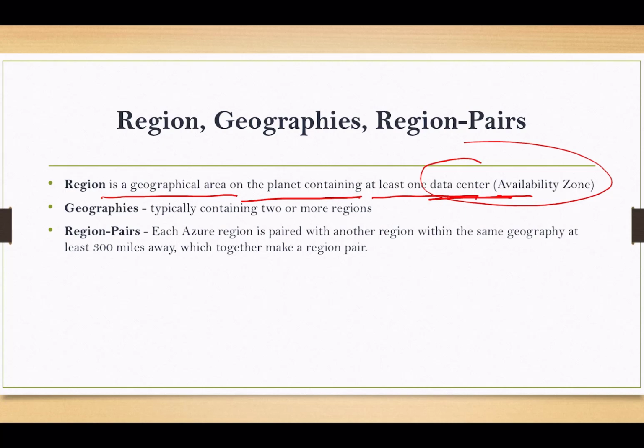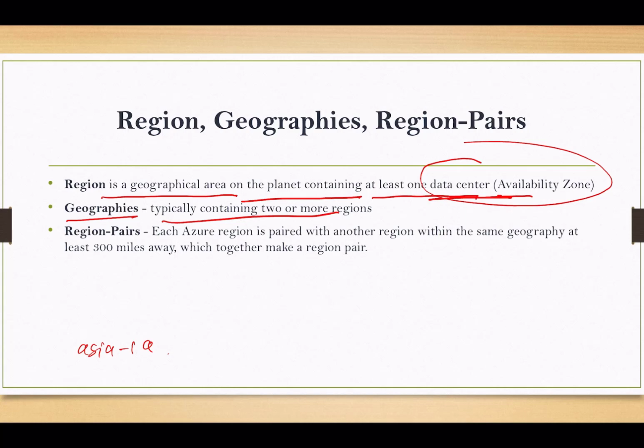Then we will talk about geographies. A geography typically contains two or more regions. In general, geographies are like America, Europe, Asia Pacific, Middle East, Africa. These are known as geographies in Azure, and a geography typically contains two or more regions. If we talk about Asia Pacific, then it can have regions like Asia 1A, 1B, 1C, like this. So we can have two or more regions inside a geography.